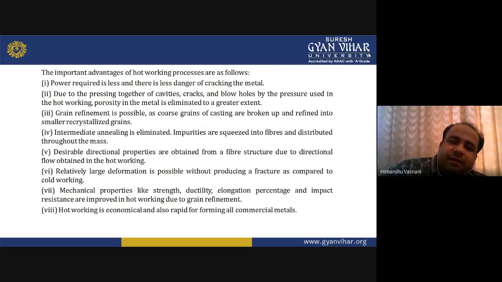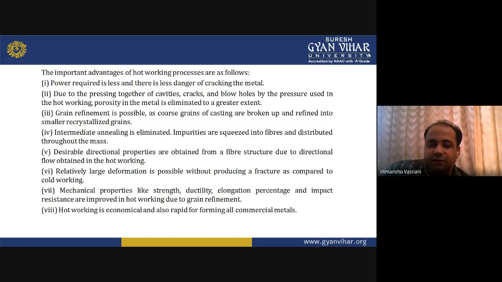Then grain refinement is possible, as coarse grains of casting are broken up and refined into smaller recrystallized grains. This is the grain refinement happening there. An intermediate annealing is eliminated. Impurities are squeezed into fibers and distributed throughout the mass. This is also helpful, that intermediate annealing is eliminated. Then desired directional properties are obtained from the fiber structure due to directional flow obtained in hot working. Right, you get desirable directional properties from the fiber structure.